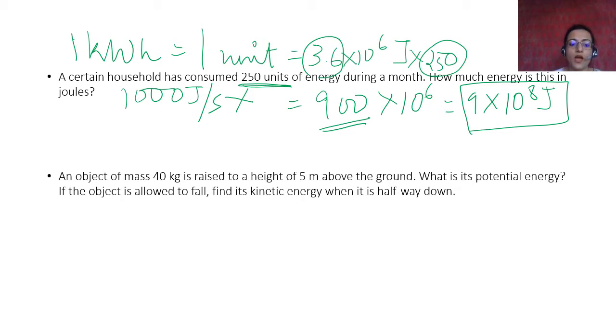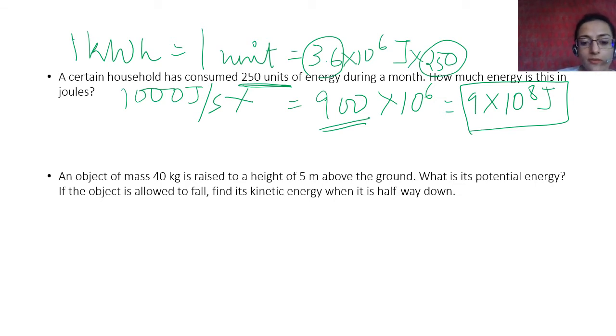Okay. An object of mass 40 kg is raised to a height 5 meter above the ground. What is its potential energy? If the object is allowed to fall, find its kinetic energy when it is half down. Now, what do you have to see in this? There are two things that you have to consider.